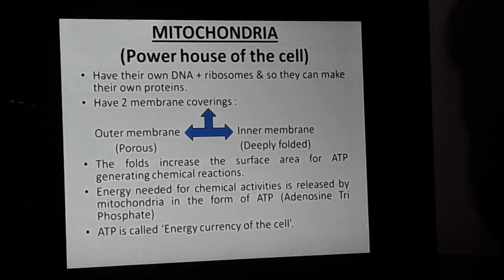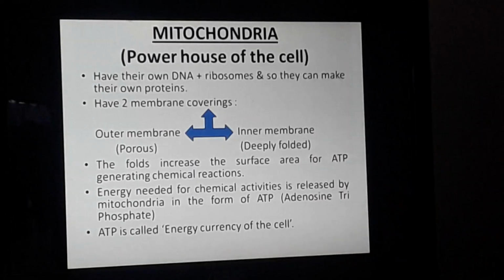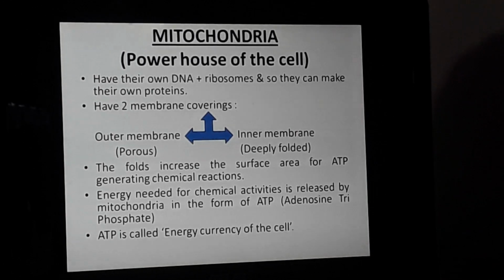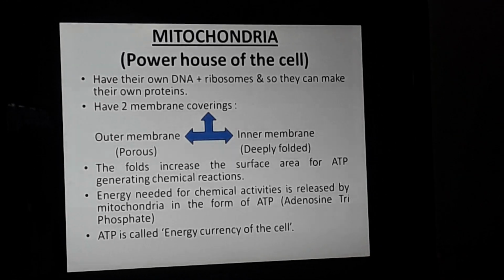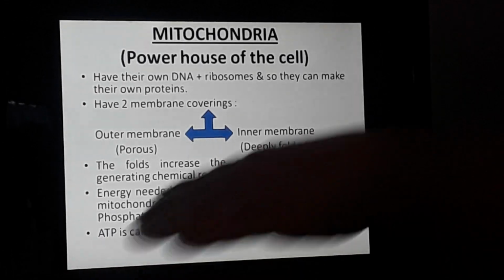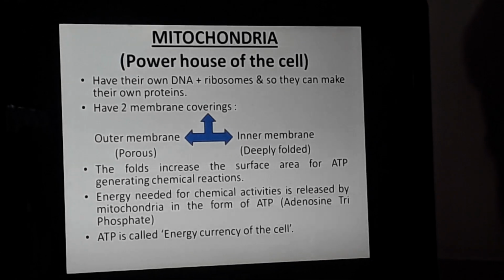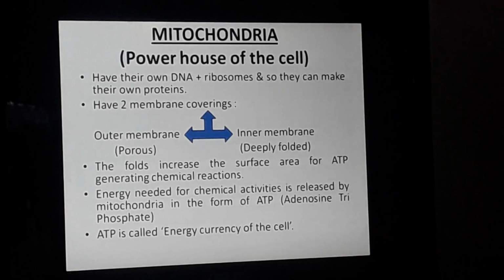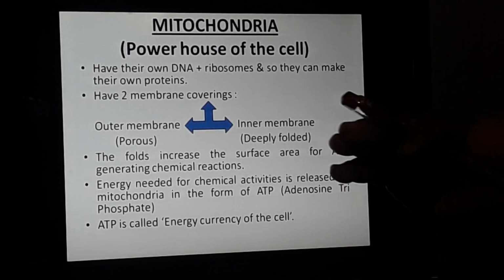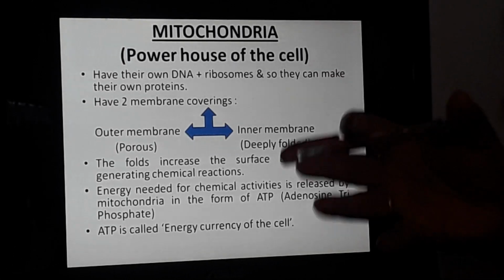So the cell also requires currency to do anything. If you want to generate energy, you must take the help of ATP. Since ATP is involved in the generation of energy, the mitochondria is called the powerhouse of the cell, because ATP will give energy to the mitochondria to do all types of chemical reactions in the cell.